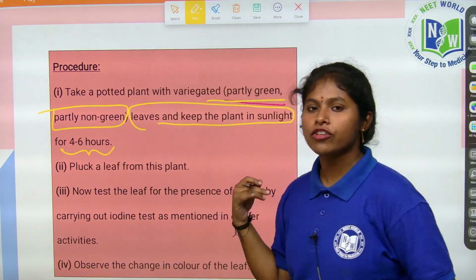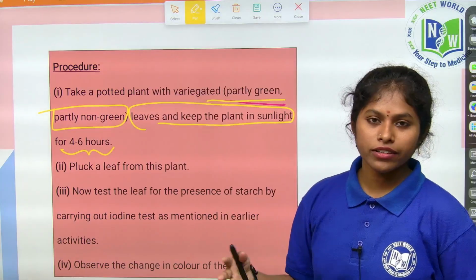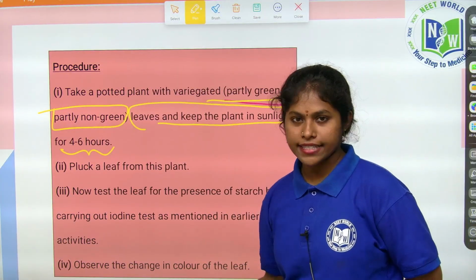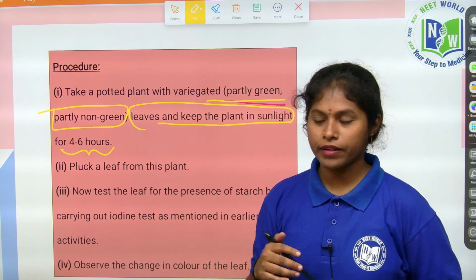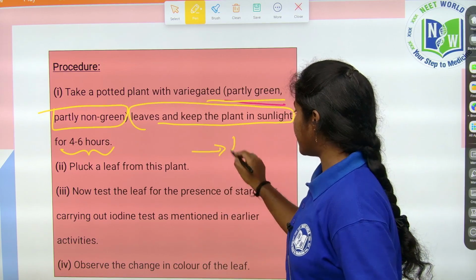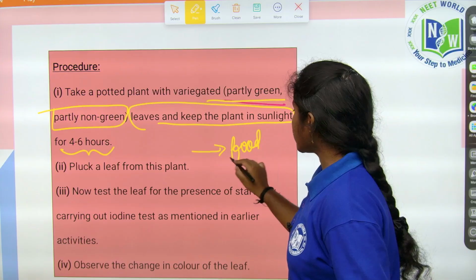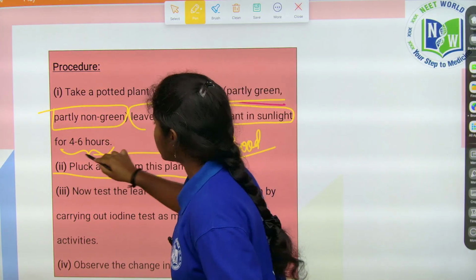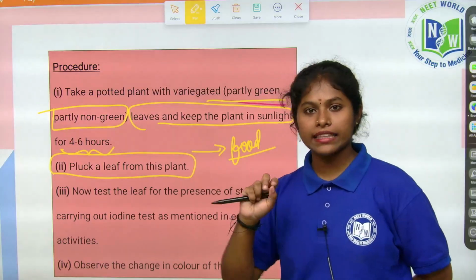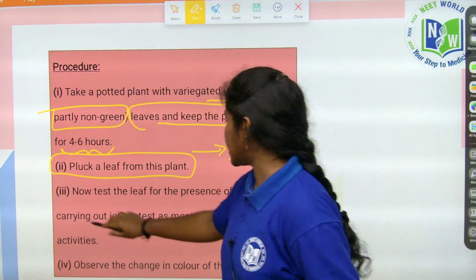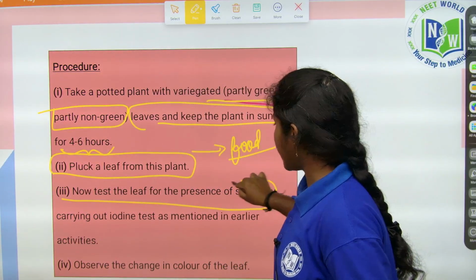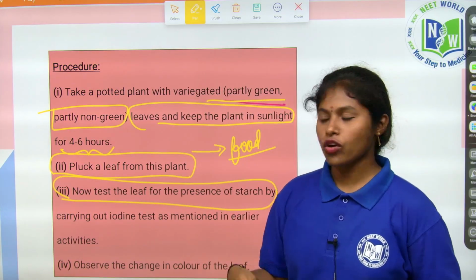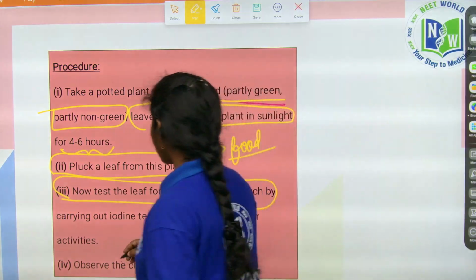In the presence of sunlight, children, with the help of the chlorophyll present in it, by utilizing the raw materials like water and carbon dioxide, what will happen? The starch is going to be prepared. The food is going to be prepared, right? Pluck the leaf from this plant, and then test the leaf for the presence of starch by carrying out the iodine test.